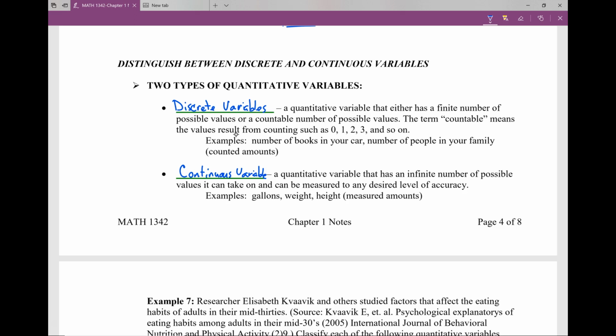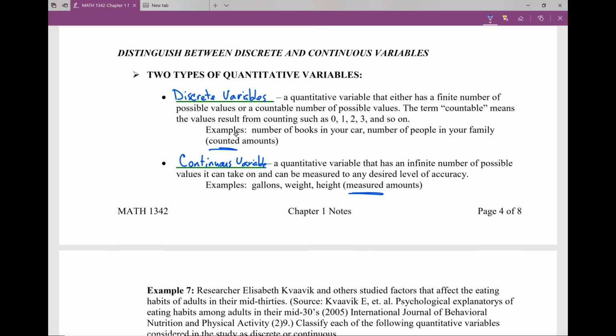Same thing with weight and height. These are more things that we actually measure instead of things that we count. So counting is going to be our discrete. Measured is going to be our continuous. Now, it doesn't mean that something is discrete because it doesn't change, or something is continuous because it does change. Even though things fluctuate, that has nothing to do with their type of quantitative variable.